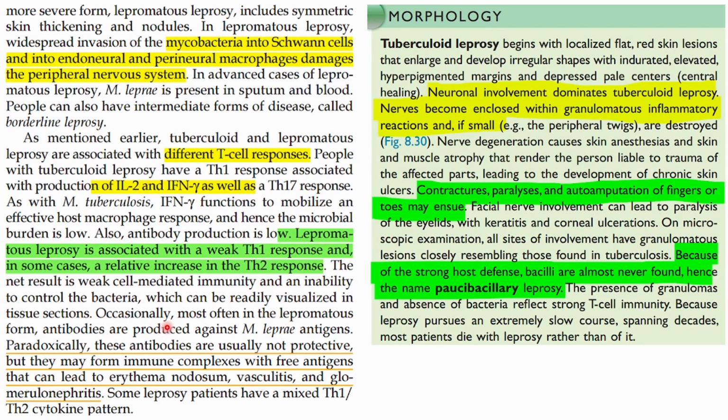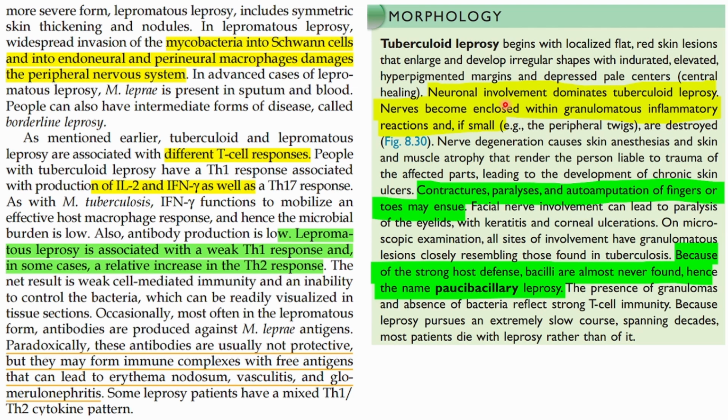Most often in lepromatous leprosy, antibodies are produced against M. leprae antigens. Paradoxically, these antibodies are usually not protective, but they may form immune complexes with free antigens that can lead to erythema nodosum, vasculitis, glomerulonephritis. As I told, we do not need much of humoral immunity because it is not of much use. They form complexes and deposit here and there, and then they cause inflammation everywhere in the body.